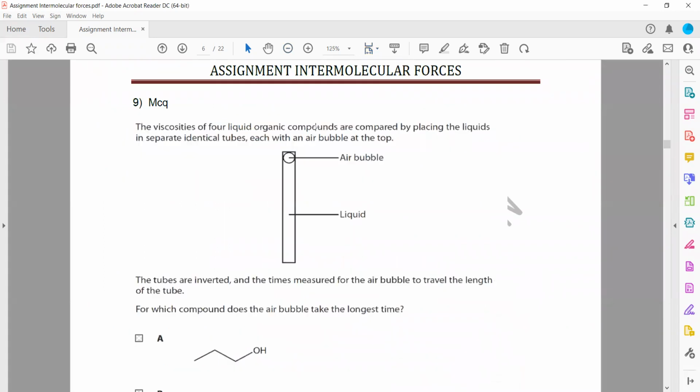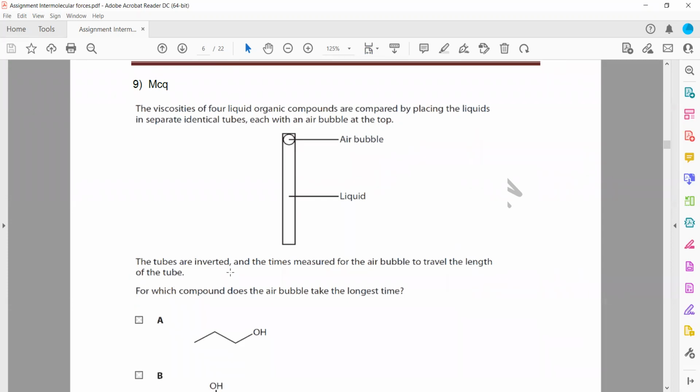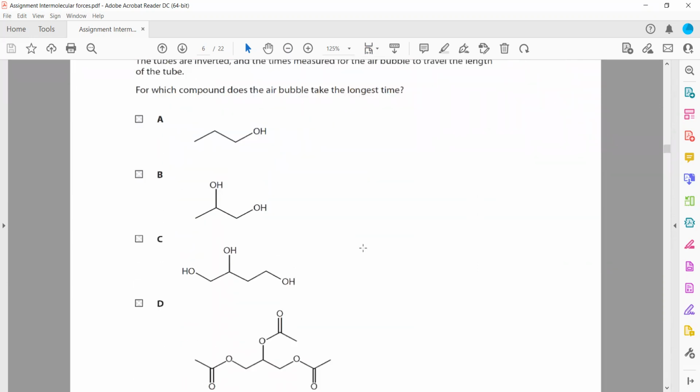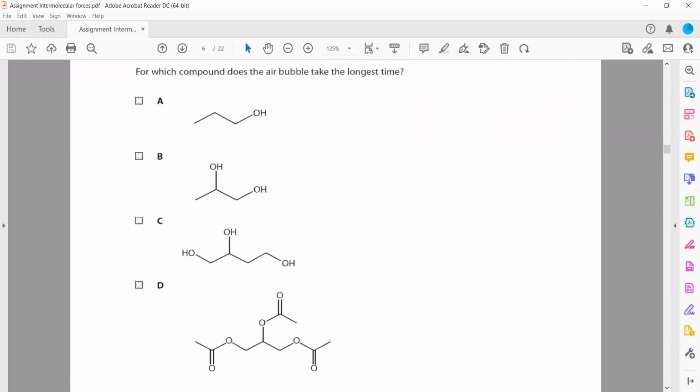As you can see, the viscosity of four liquid organic compounds is compared by placing the liquids in separate identical tubes, each with an air bubble at the top. The tube is inverted, and the time is measured for the air bubble to travel. For which compound does the air bubble take the longest time? Basically, it depends on the intermolecular force. If the molecules have a stronger intermolecular force, what will happen? The air bubble does not find space to move easily.